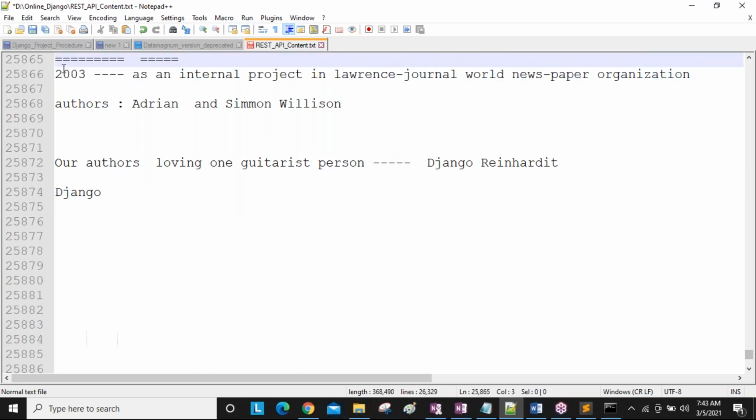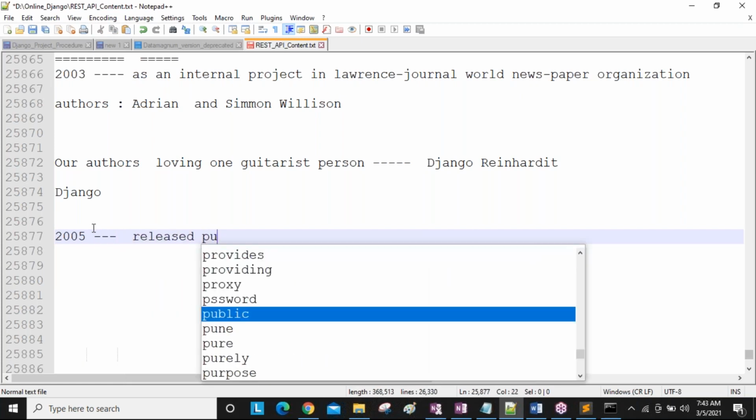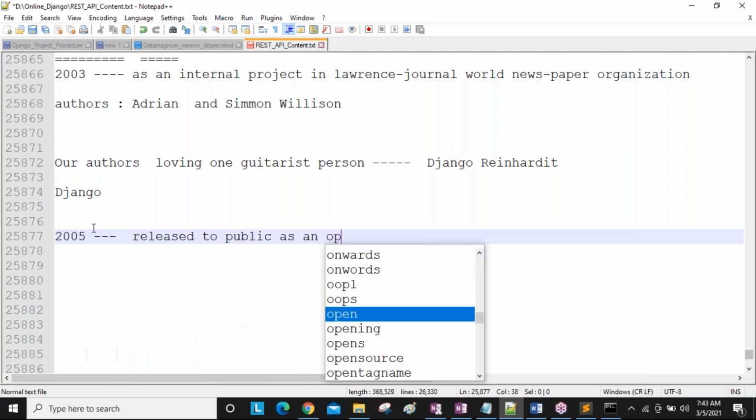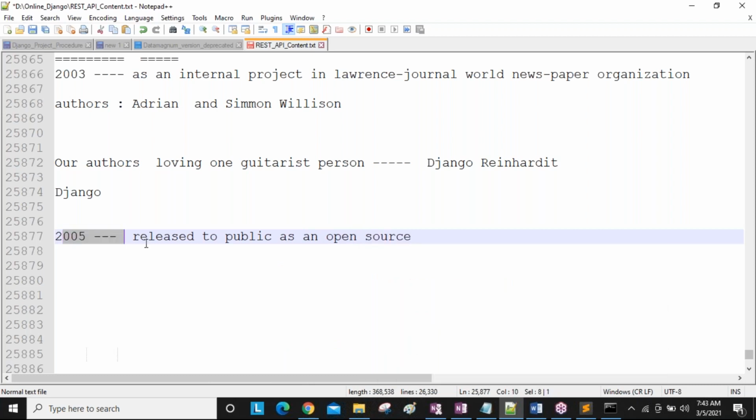In which year did they start? In the year 2003 they started this Django. Later in 2005, they released it to the public as an open source framework. It means from 2003 they started, and up to 2005 they used it for internal project purposes only, for this company, in the Lawrence Journal-World only.